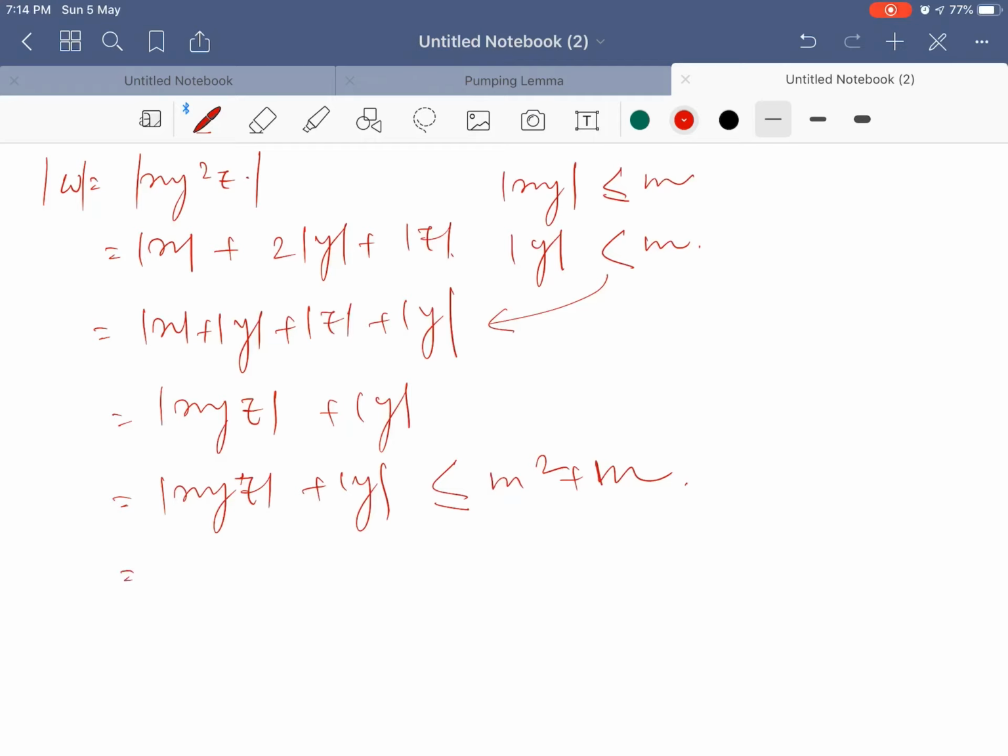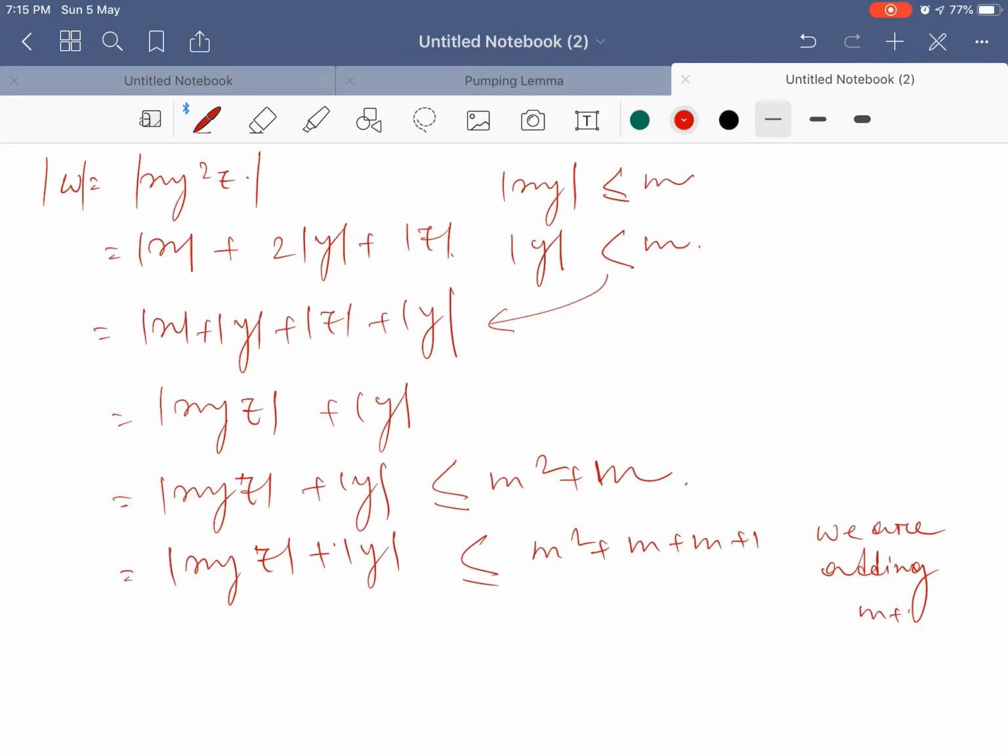Now if I add, mod of xyz plus mod of y is less than or equal to m square plus m plus another m plus 1, means we are adding m plus 1. So if I add m plus 1, then it must be less than m plus 1 whole square.